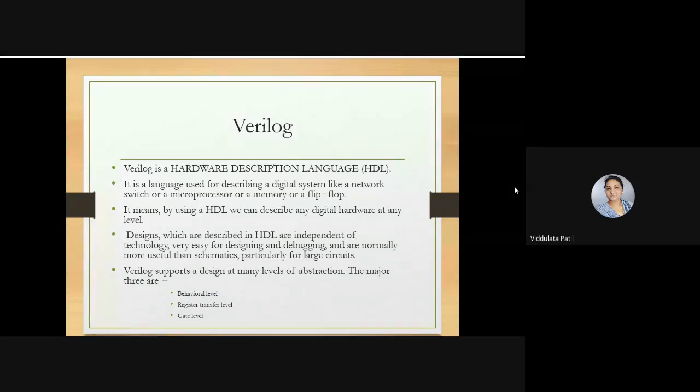Actually, when we are using an HDL, we are describing the hardware of that digital circuit at different levels. It may be at the behavioral level, or the register transfer level, or the gate level. So at different levels we are describing these digital circuits.